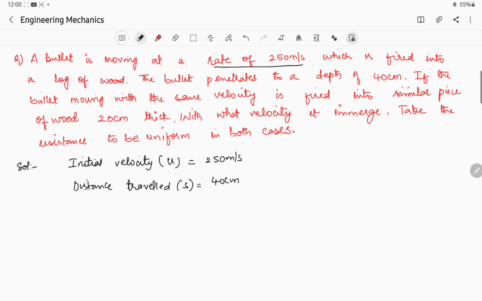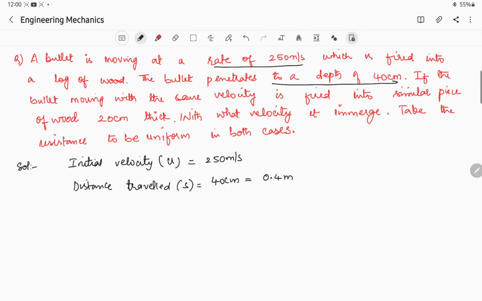40 centimeter. So what we have to do here, we have to convert this centimeter into meter, because in all our equations of motion we have all the values in meters. So it is equal to 0.4 meters. The bullet has penetrated to a depth of 40 centimeter and has stopped.